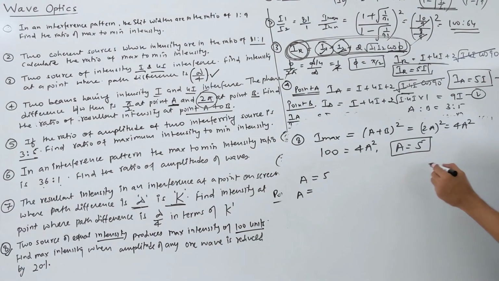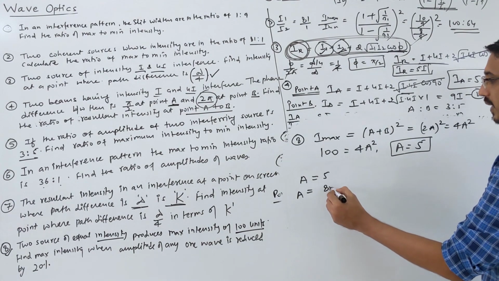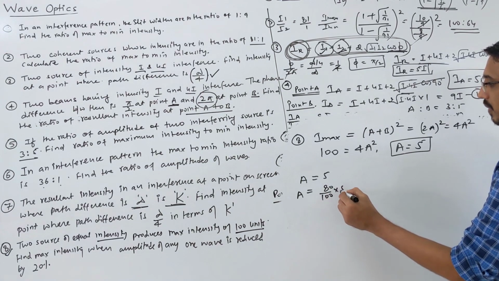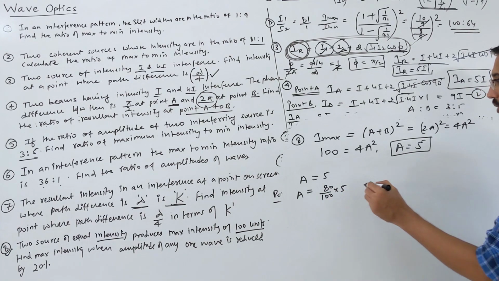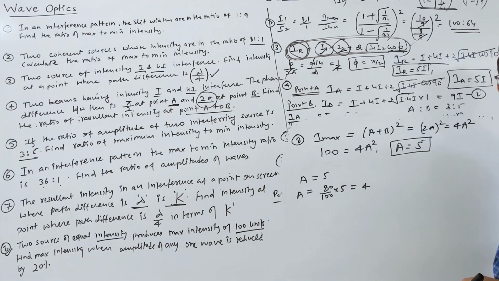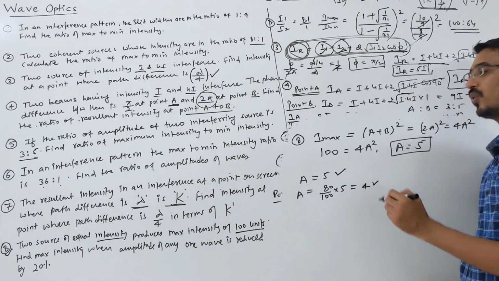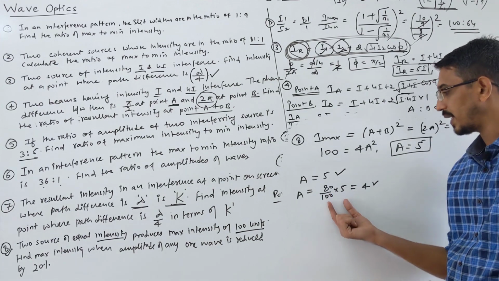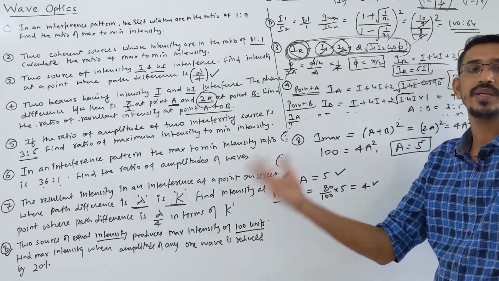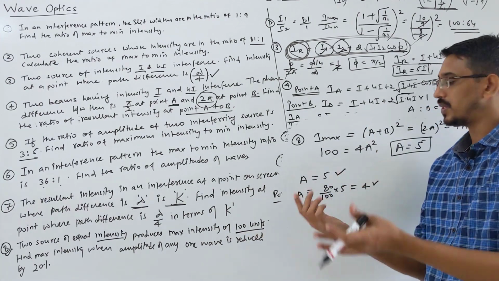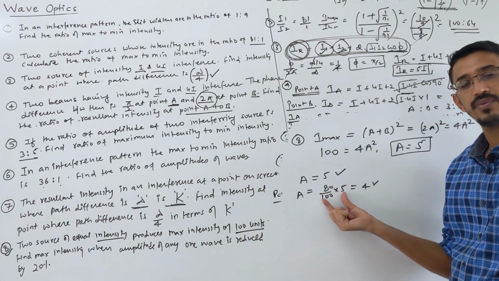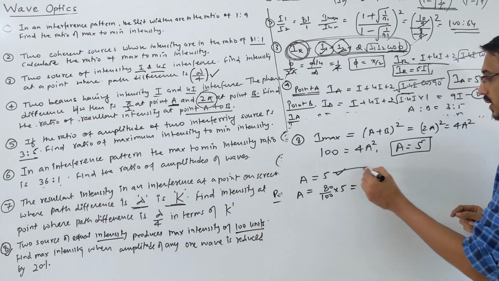So the second wave has an amplitude of 80% of the original. This becomes 4. One wave will have an amplitude of 5, but the other wave will have just 4 units, right? Because the amplitude of the second wave is reduced by 20%, meaning remaining 80%. So 80% of 5 is 4. Now these are the two amplitudes.